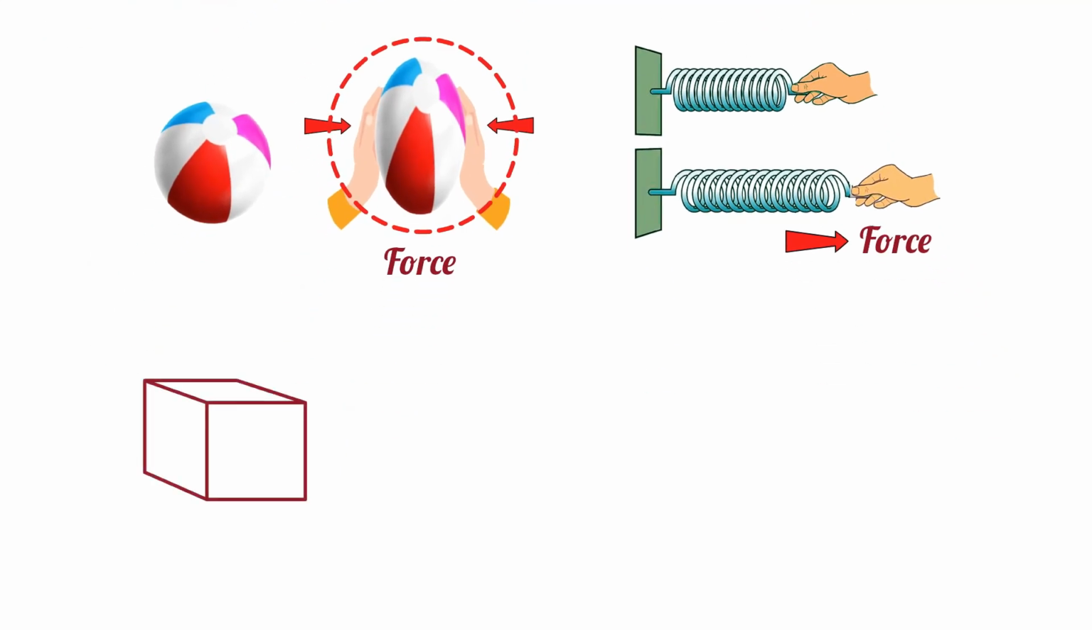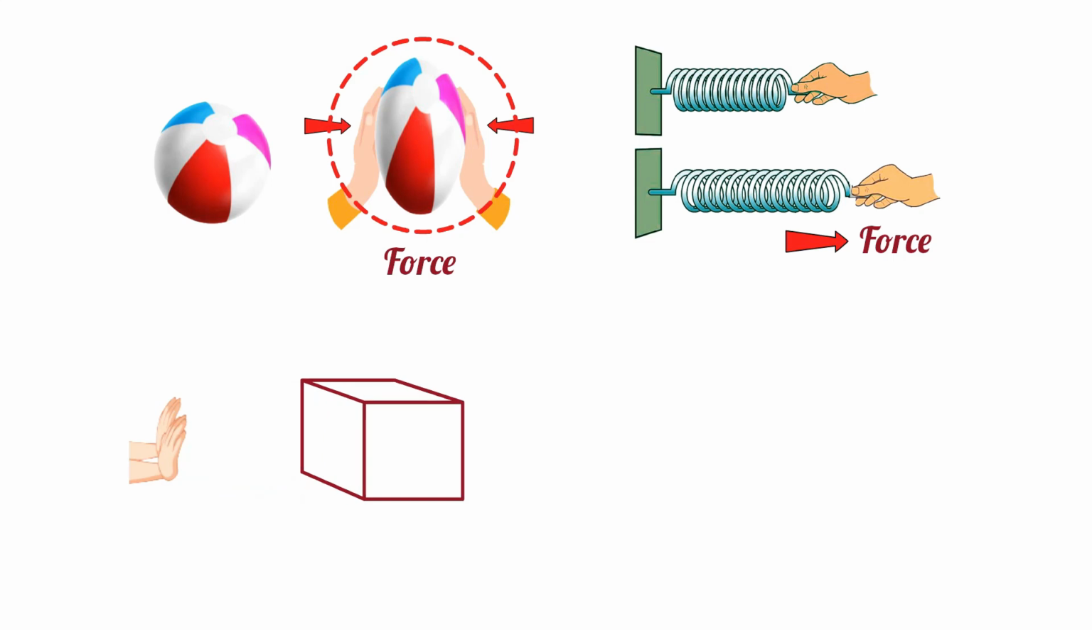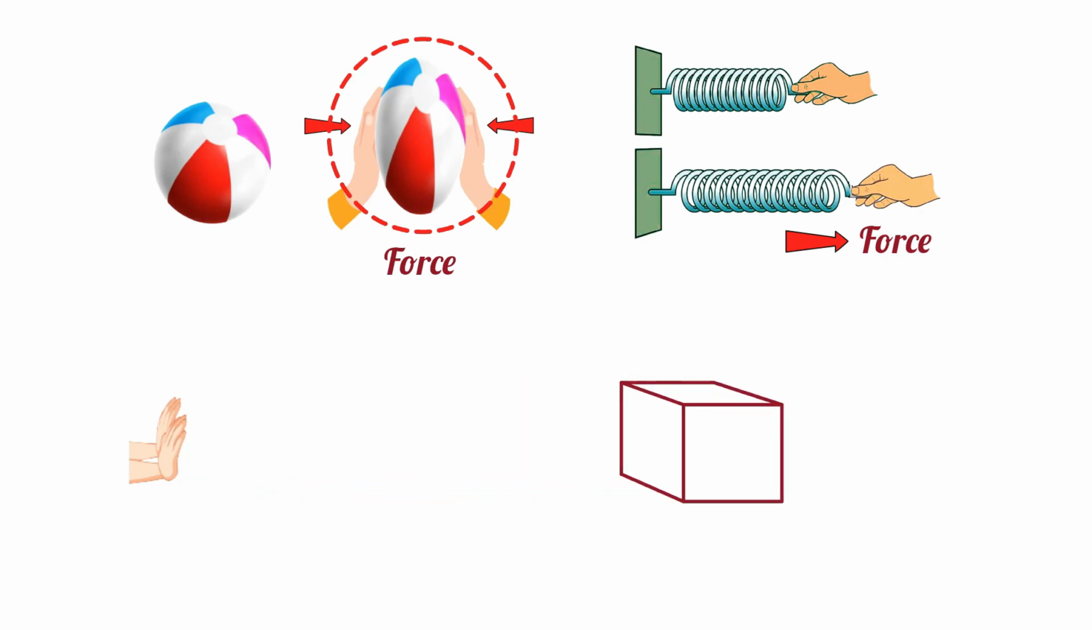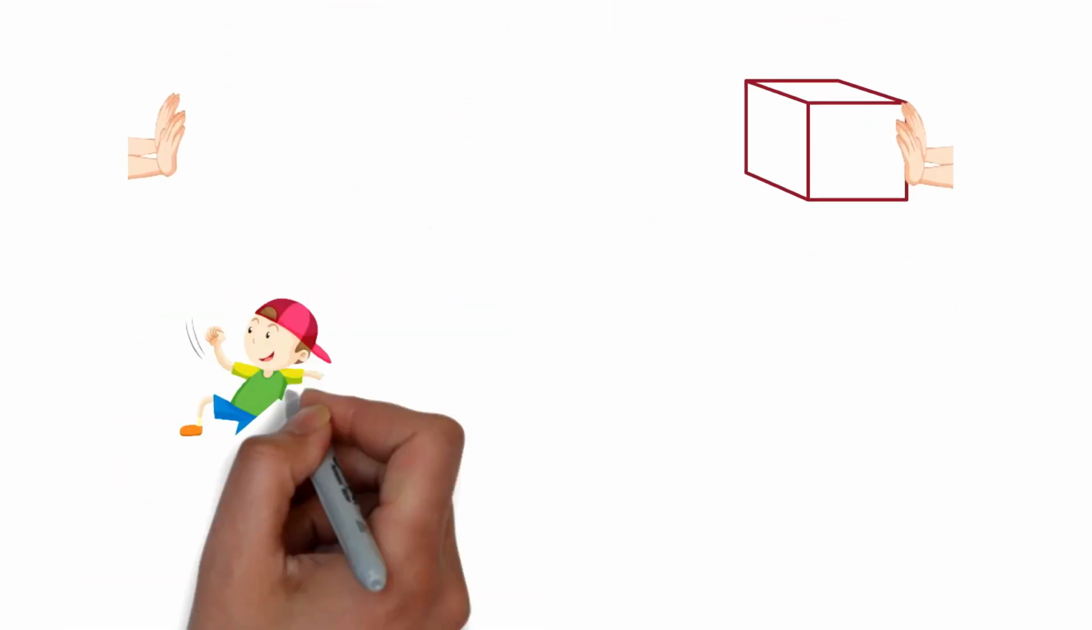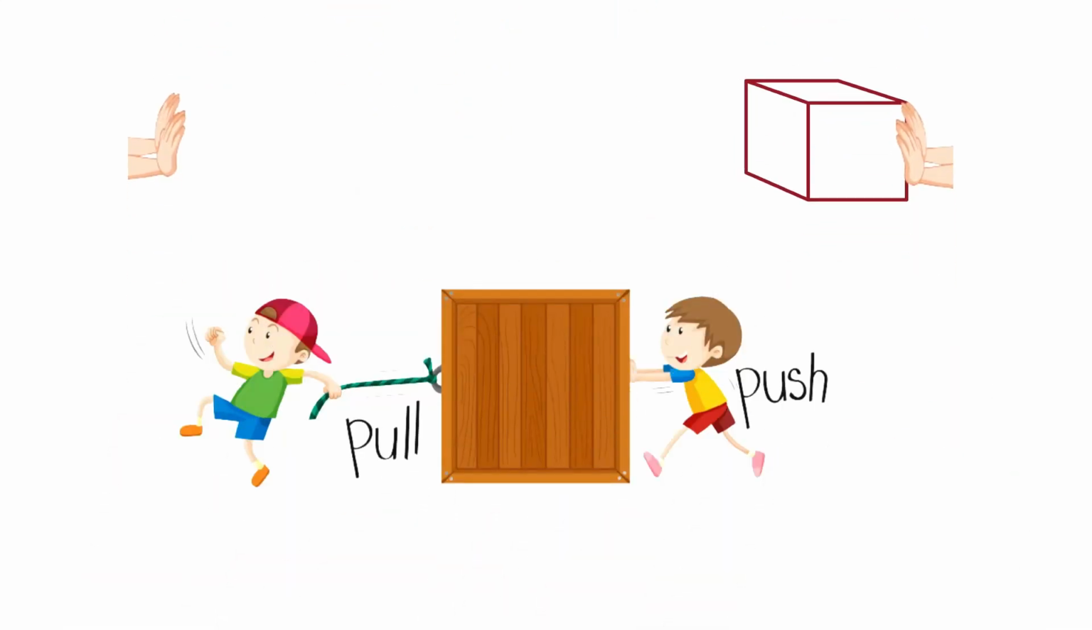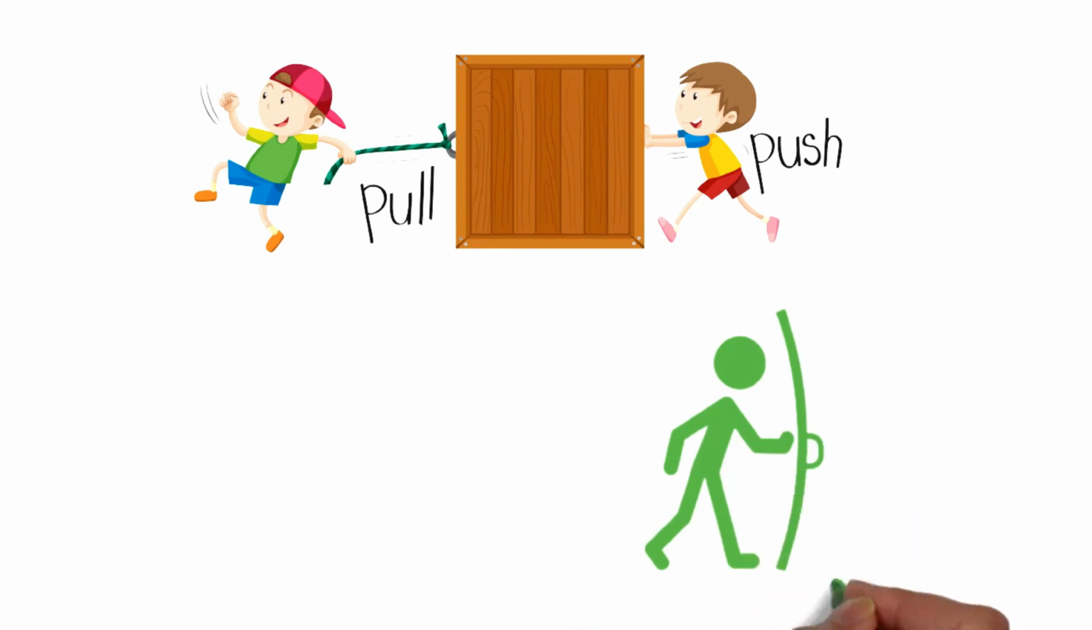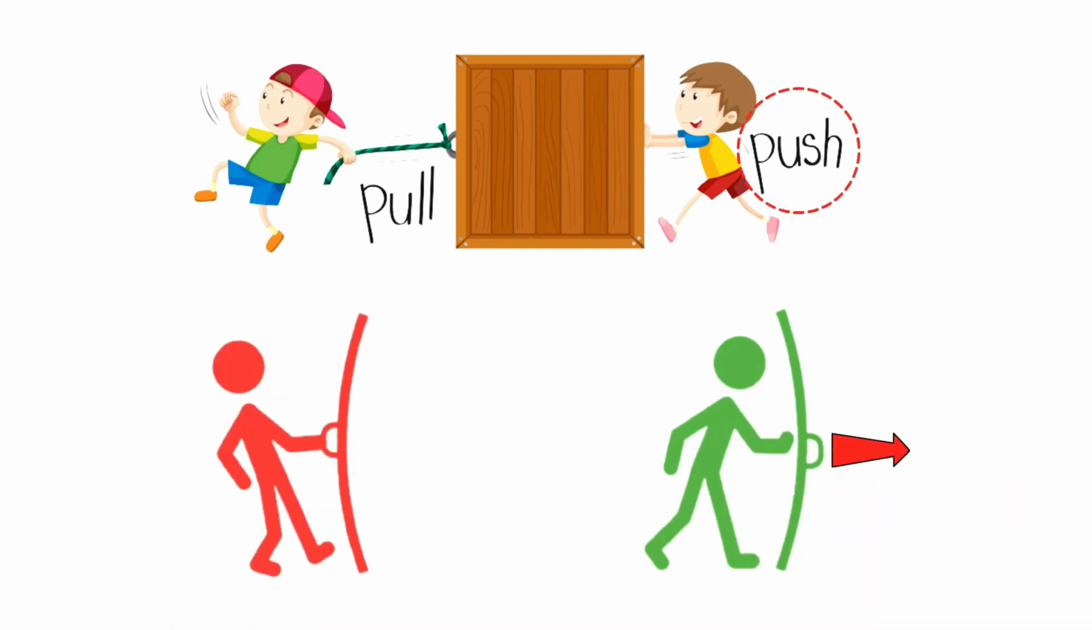Similarly, when we want to move an object, we apply force, and to stop that moving object again, we use force. Sometimes force is simply defined as a push or pull of an object. When force moves an object away from something, that is a push. When force brings an object closer, that is a pull.